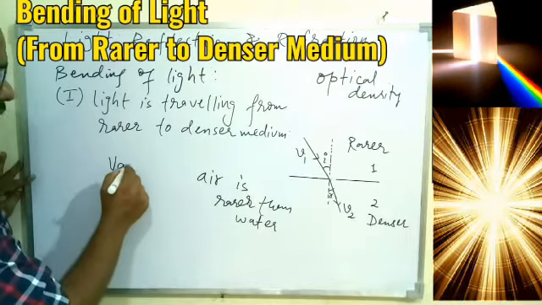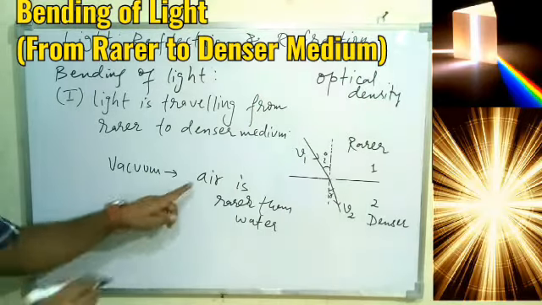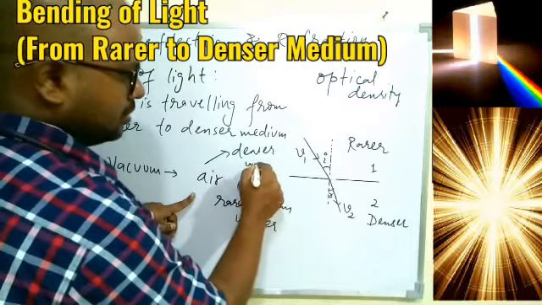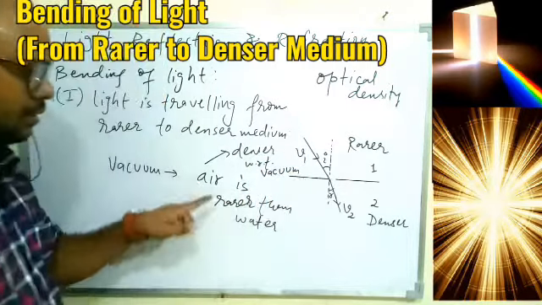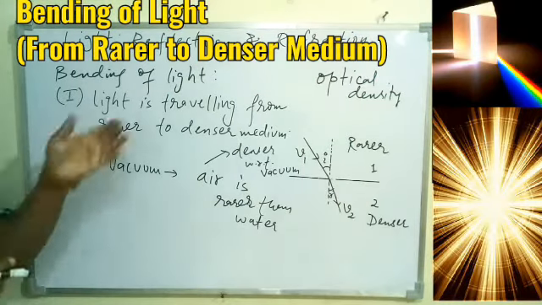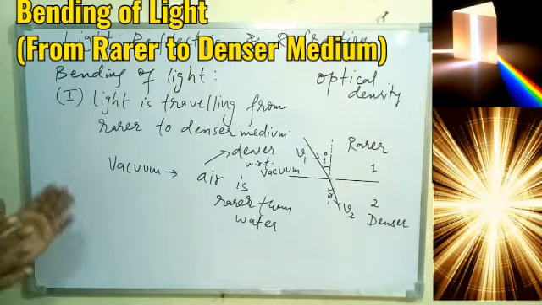But if you compare air with vacuum, with respect to vacuum, air is denser. So it is denser with respect to vacuum, but rarer with respect to water. Whenever we talk about rarer and denser medium, it is always in relation with some other medium, so that is to be taken care of.